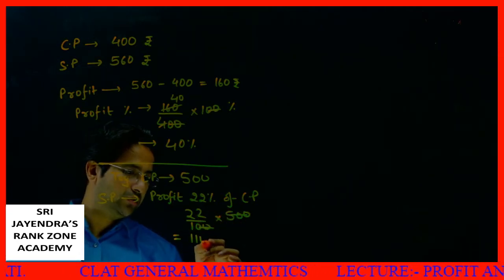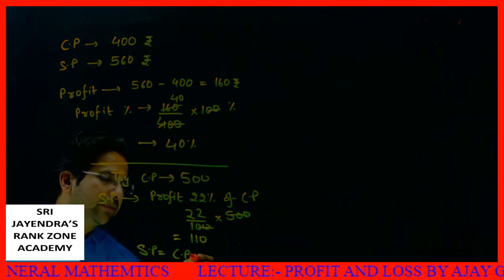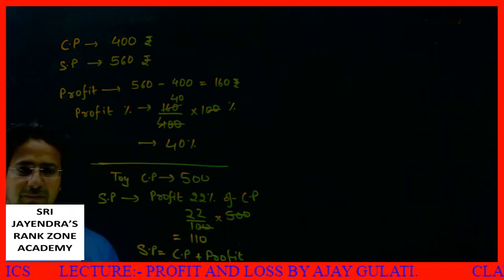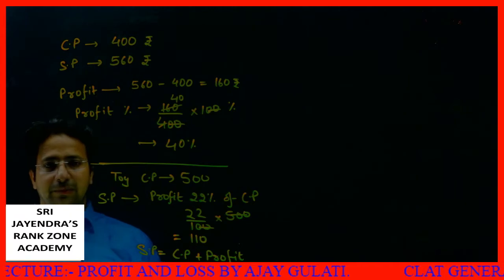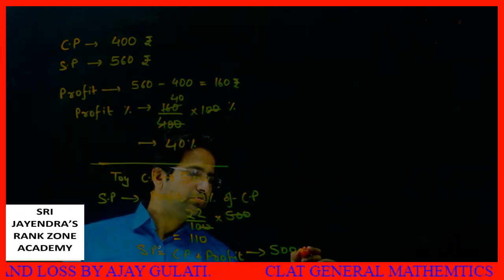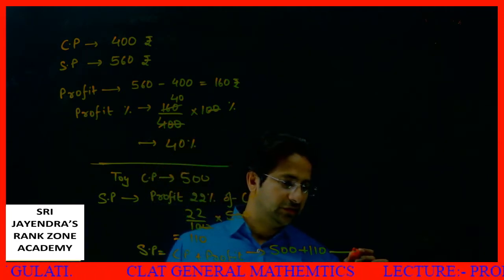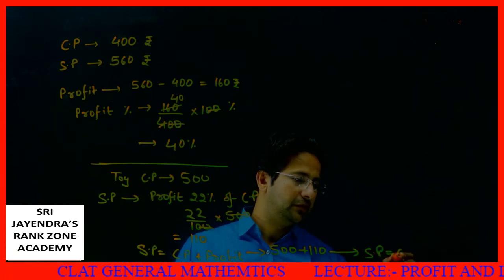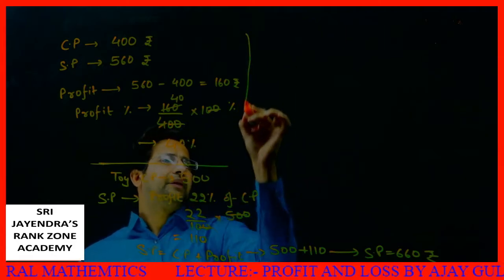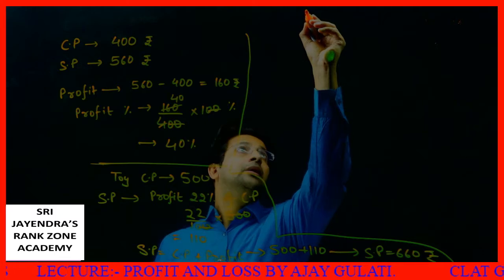110. Now what is the selling price? Selling price is CP plus profit. What is now this CP plus profit? 500 plus 110. This will give me 660 rupees. This is my SP. Okay, I have taken two examples of profit. Now I'll be moving to loss.